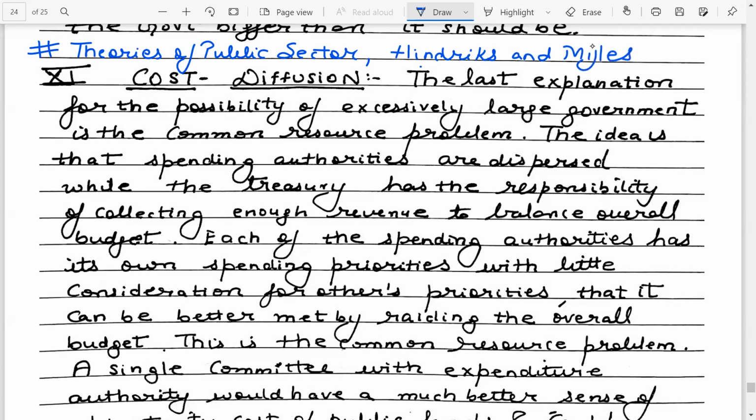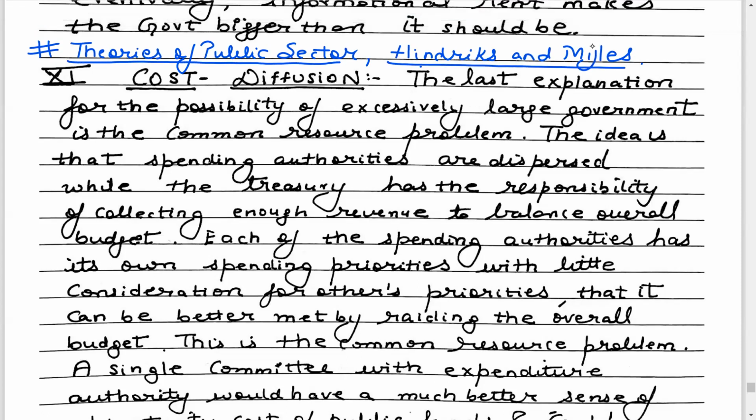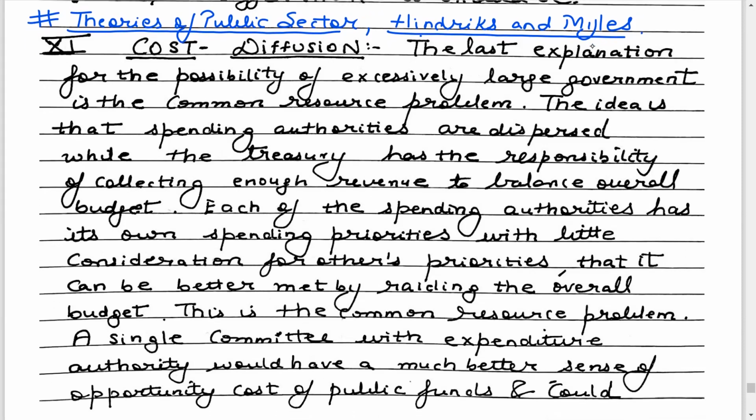Now, all students can recall that in the last lecture of theories of the public sector, we were doing the model of corruption. We had also done the government agency model in the previous lecture, one of the most important and interesting models, where we learned another reason for the excessive size of the government. Now in this lecture, we intend to look at the last model within our lectures on theories of the public sector, the cost diffusion model.